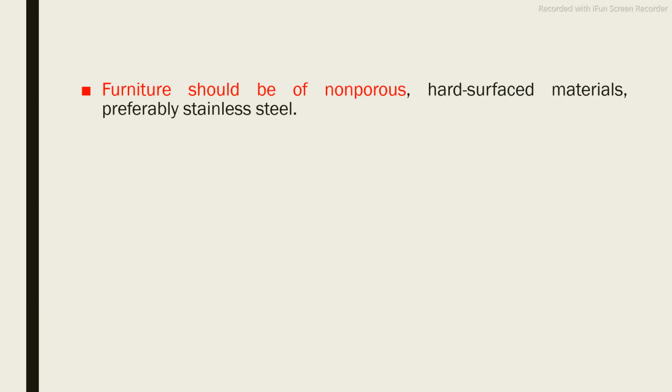Furniture should be of non-porous, hard surface material, and preferably stainless steel. Whatever furniture we use, even a stool in your aseptic cabinet, must be non-porous. Non-porous means there should not be any pores. If pores are present, they will be responsible for accumulation of dust and microorganisms. That's why the furniture must be non-porous. If we are using any metal furniture, then obviously it will be non-porous in nature.